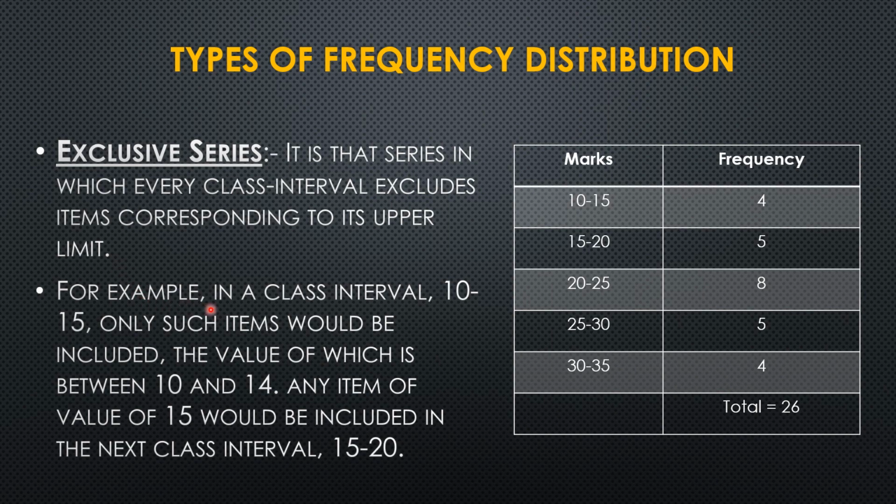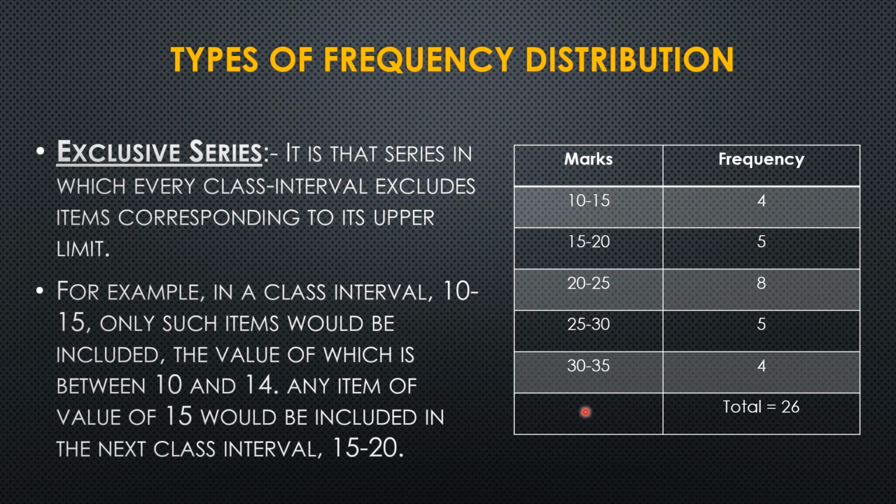For example, in a class interval 10 to 15, only such items would be included the value of which is between 10 and 14. Any item of the value of 15 would be included in the next class interval, that is 15 to 20.